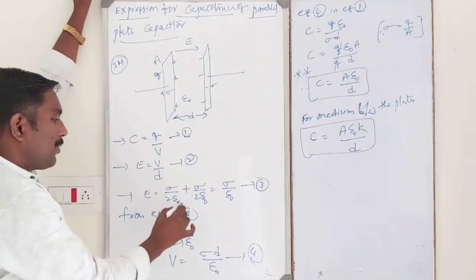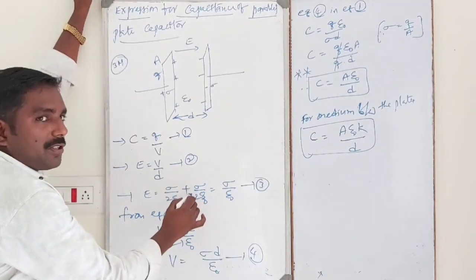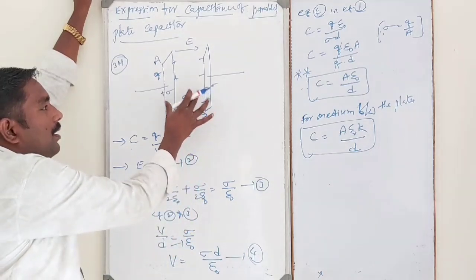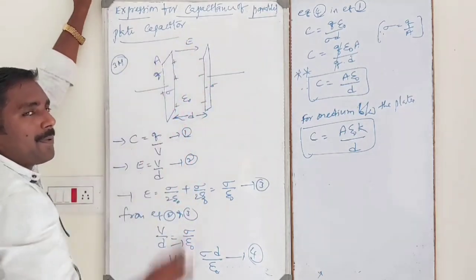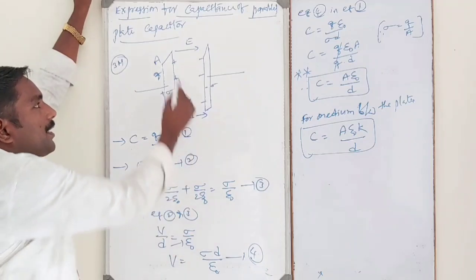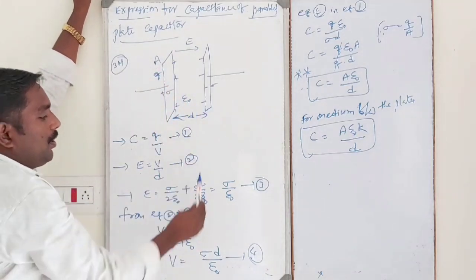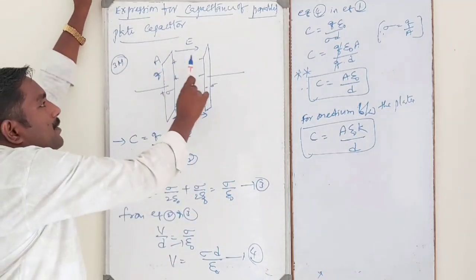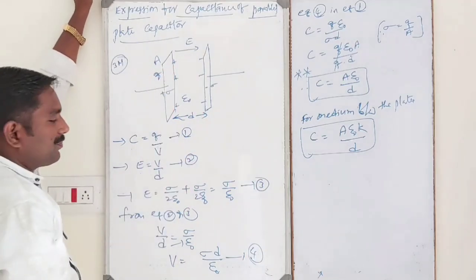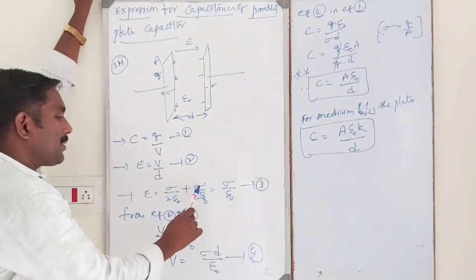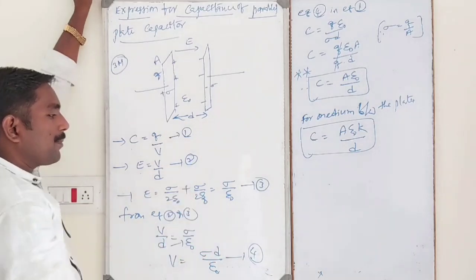So E is equal to sigma by 2 epsilon naught, and we should not take the minus sign, only the plus sign, because the negative sign is only for the direction of the electric field. Sigma by 2 epsilon naught plus sigma by 2 epsilon naught, overall sigma by epsilon naught.